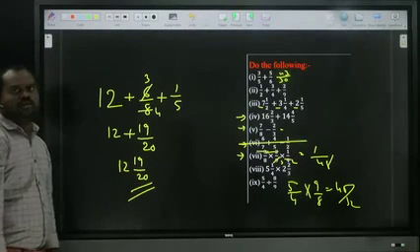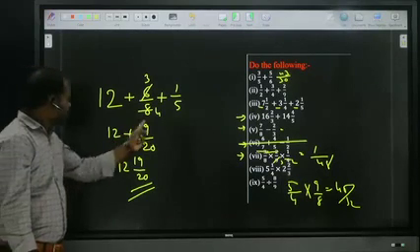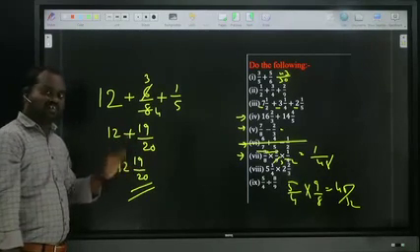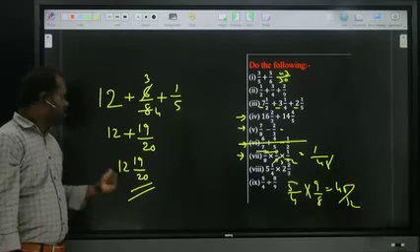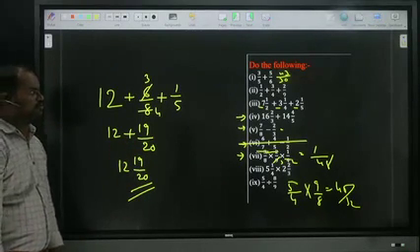Is it clear ma? First of all add the normal numbers. Next move to the fractions. If you are getting proper, no problem at all ma. If it is improper, conversion required. Proper, so no problem. So what is the answer ma? 12 19 by 20. Right ma? Prasad, is it clear ma?